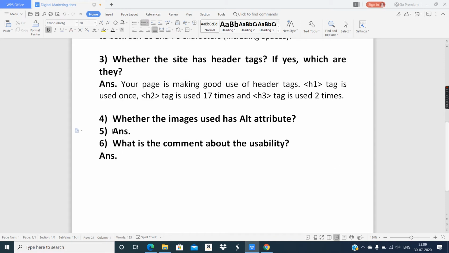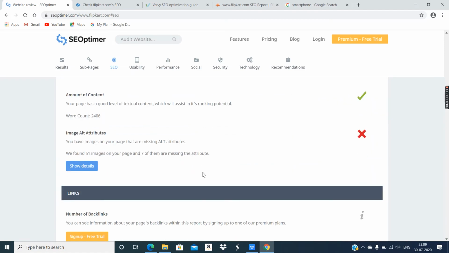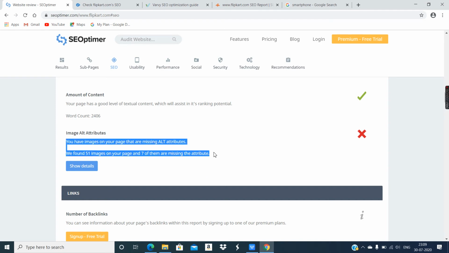Whether the images used have an alt attribute? No. What did we see regarding the alt attribute? You have images. Okay, let's copy this content and we will modify.